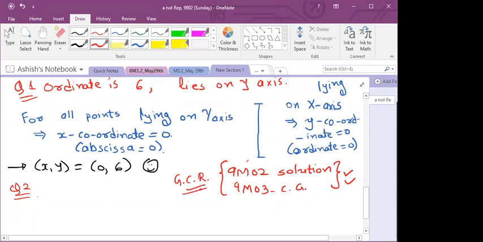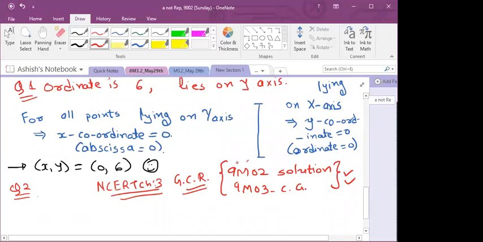Okay, I will send this today after the class in Google Classroom only, not in the WhatsApp group. Now see, NCERT book also. So I will share NCERT chapter 3 as well. Tell me, anything else you want? That I will share in Google Classroom only. Okay, chalo, let us see question number 2.